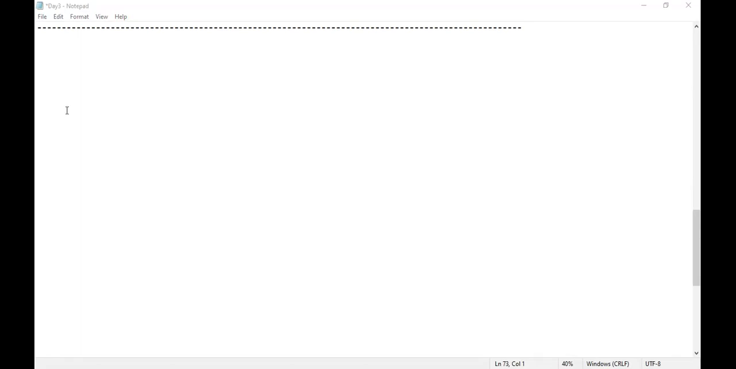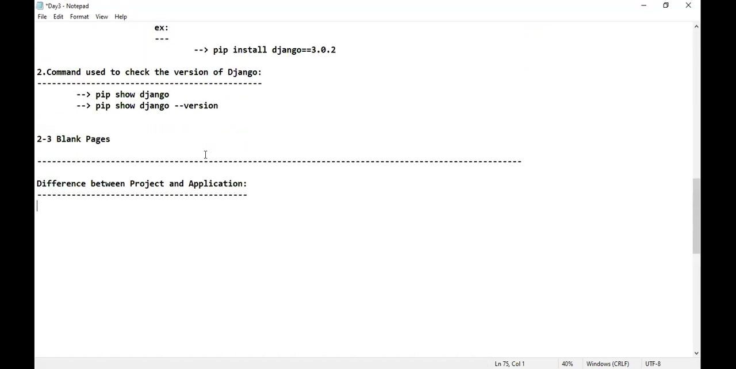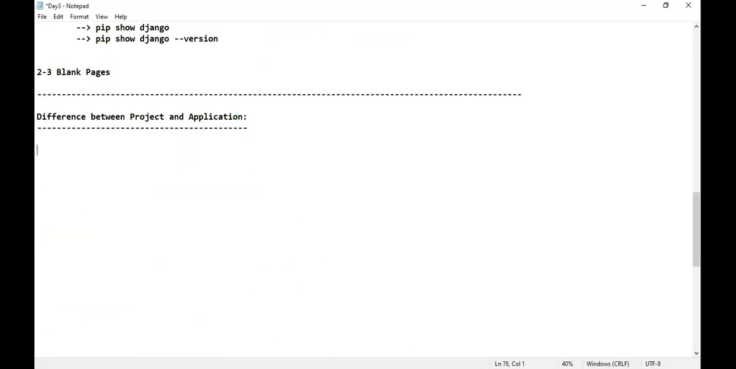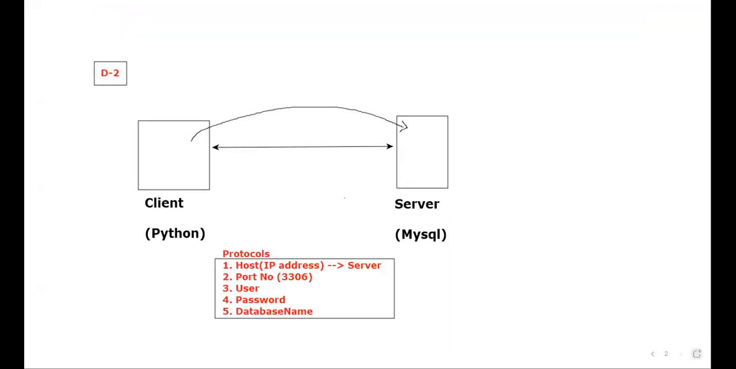Guys, my question is very simple: the difference between project and application. If you're not aware of the difference, I will teach you. Don't worry. Please tell me the diagram number. Is it 2 or 3? Okay, it's diagram number 3. Let me share the whiteboard. Open the diagram. Right now, you'll understand the difference between the project and the application.